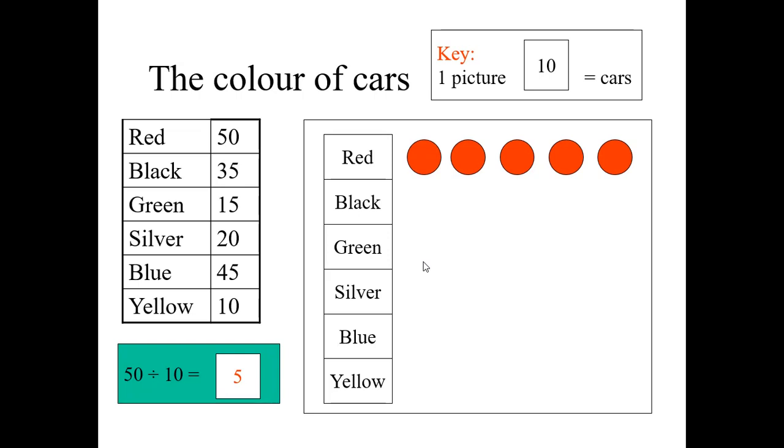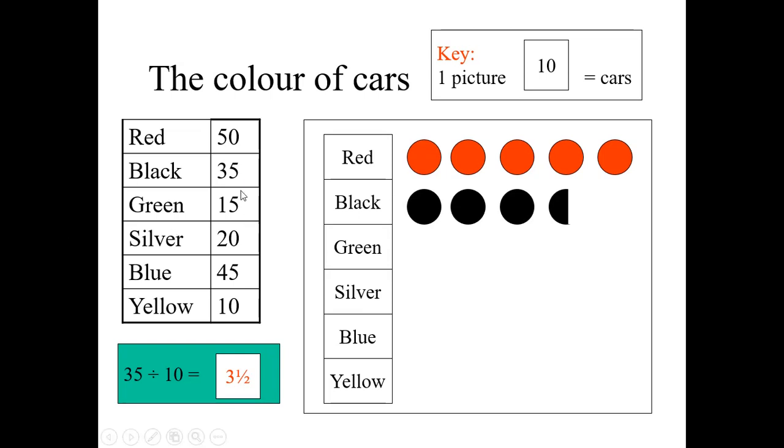So 5 pictures indicate 5 into 10, 50 cars. Black, how many are given here? 35. Then how many black pictures do we have to draw? Let us divide by 10. 35 by 10 is 3.5. Let us draw black 3.5.